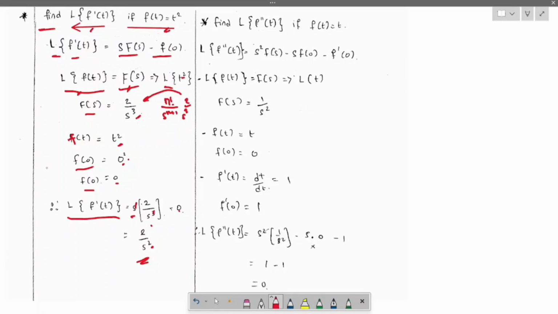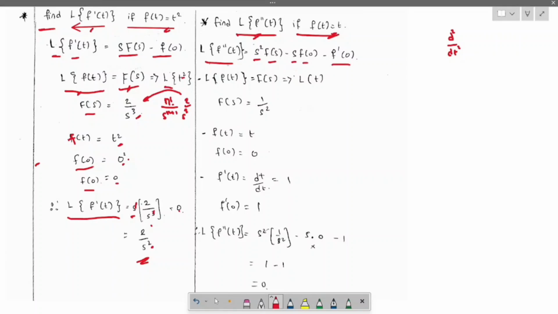I hope you got the idea on the first derivative problem. Now let us go for the Laplace of f double dash of t, where f of t equals t. So if f of t equals t, then find the Laplace of f double dash of t, meaning d square by dt square. The formula for Laplace of f double dash of t is s square f of s minus s power 1 f of 0 minus f dash of 0.